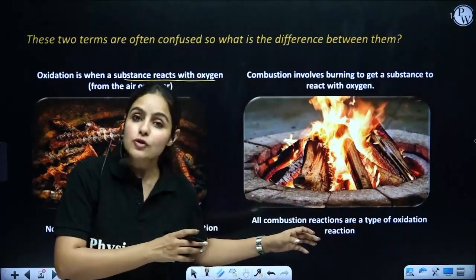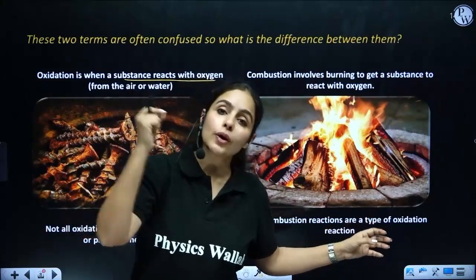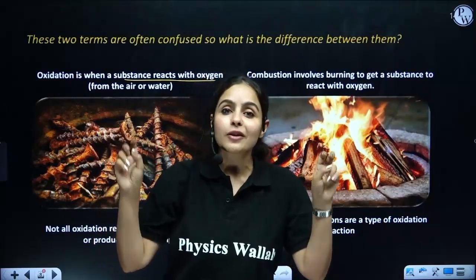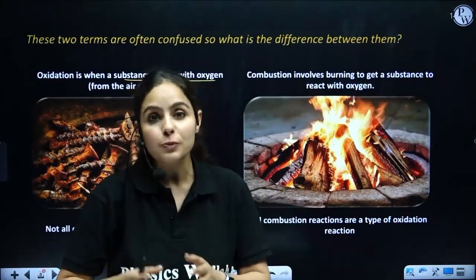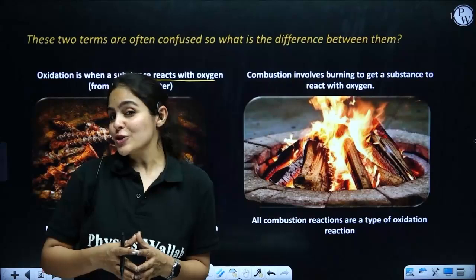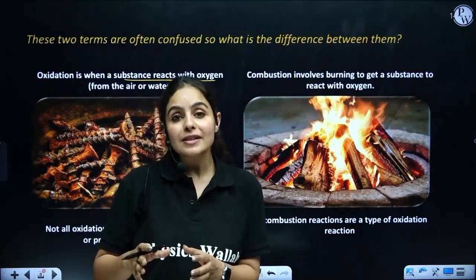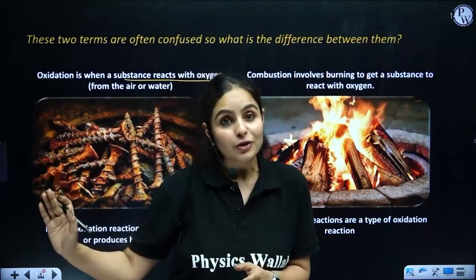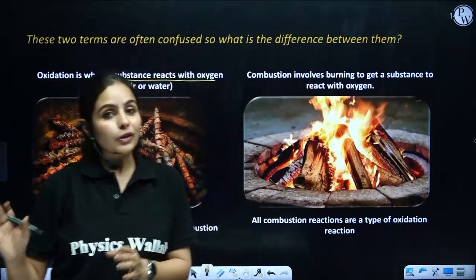Whereas in combustion reaction, heat and light will always be evolved, along with carbon dioxide and water as your fixed products. Whereas under oxidation, that's not true. Under oxidation, it's not always a fixed product. That depends upon the reactant, right?